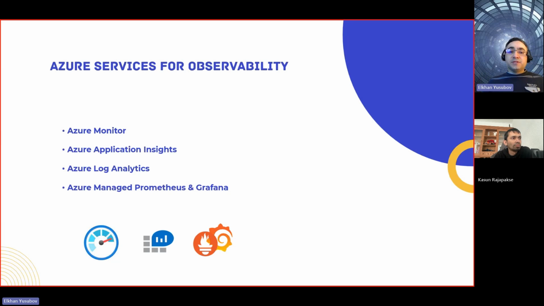It has many connectors and many ways to collect data, not just from your Azure platform, but also from external services. For example, you can collect metrics, traces and logs from external systems, whether on-prem or on different cloud services that you need to monitor as well. So you can have this centralized place to collect them.